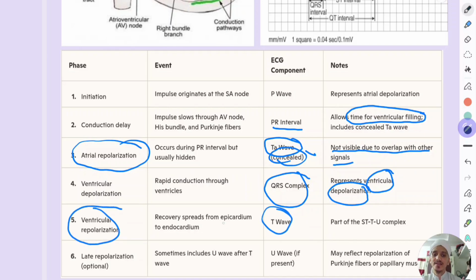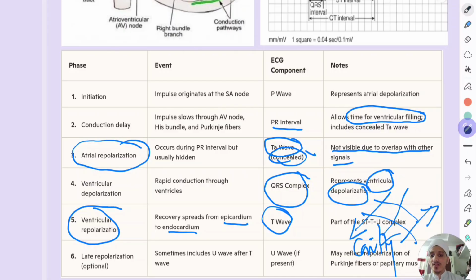And one point to remember here is that the repolarization in the ventricle goes from the epicardium to the endocardium. Remember this point. Meaning, if this is the heart muscle, and this is the cavity of the heart, the repolarization is from the epicardium to the endocardium. It is not from the endocardium to the epicardium.